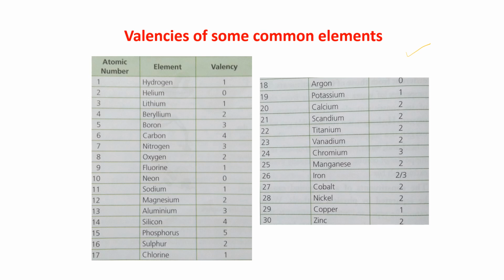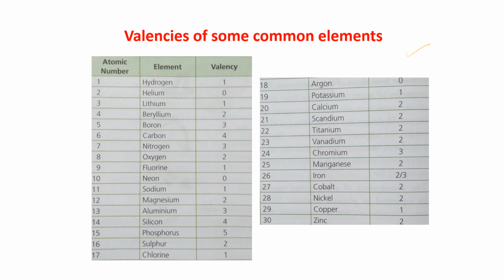And then the names of the elements written with you, you just see that and you try to write without seeing the book. See how many you can write. If you cannot write, suppose you are able to write only 5 and the rest you are not remembering, no problem. Open the book, again you see and write. Like this, if you do, after 10 days you will find that out of 30 you are able to write at least 25.